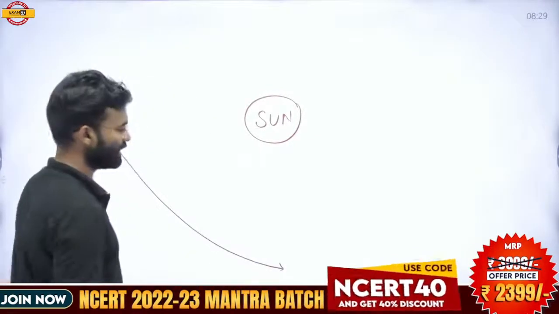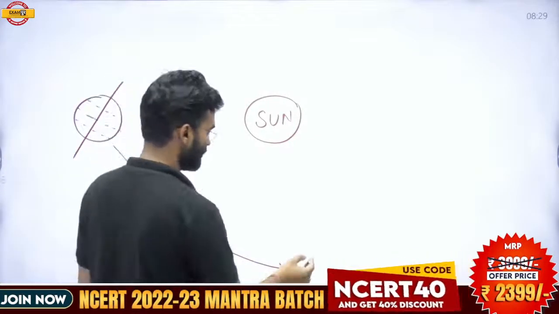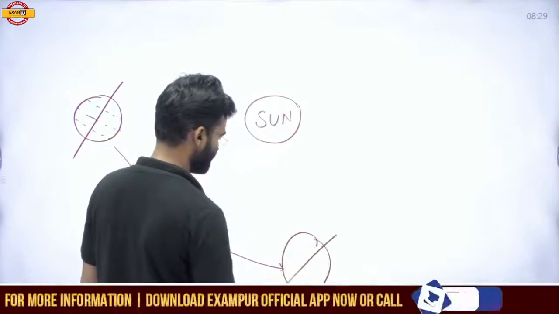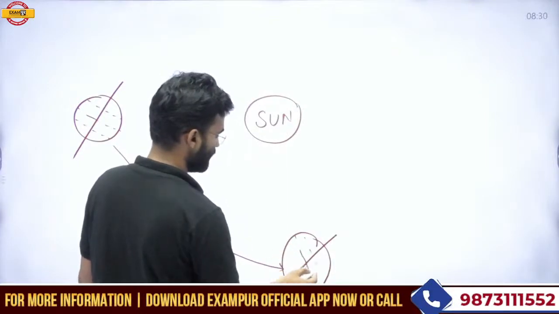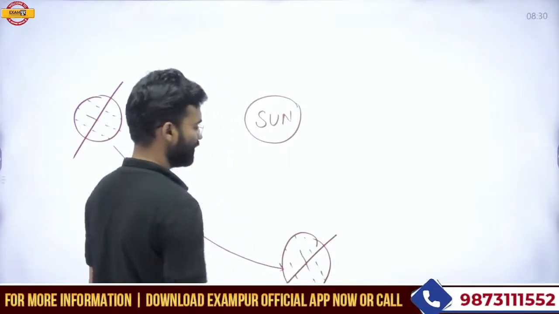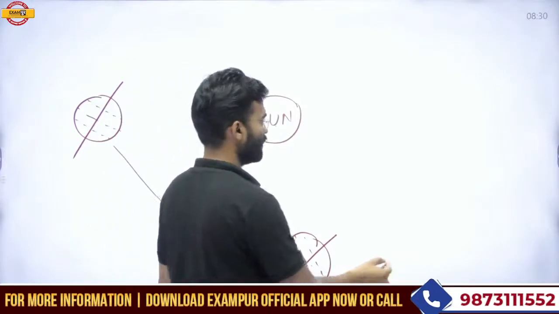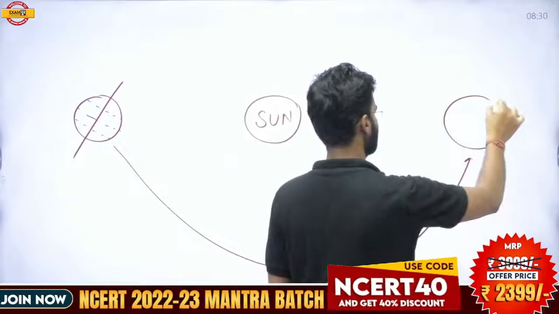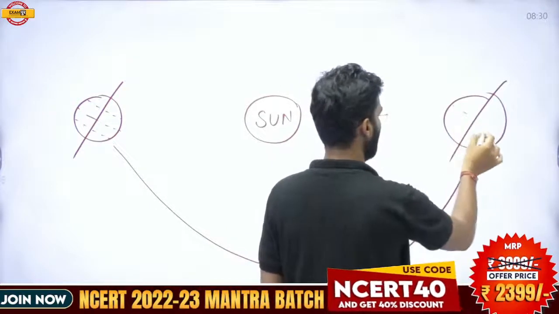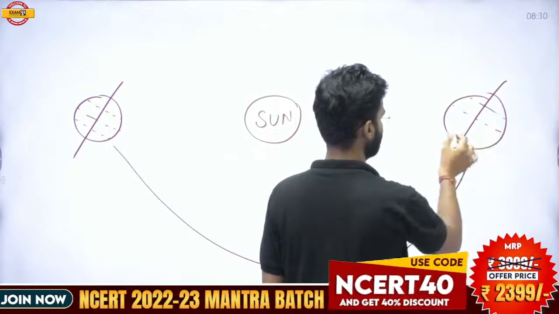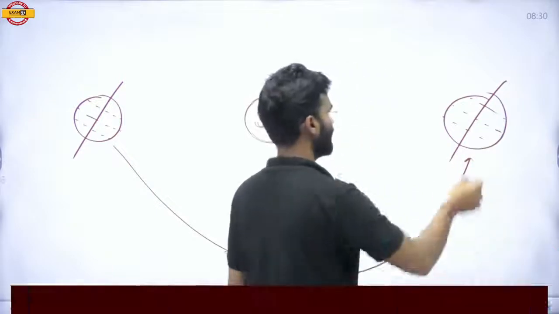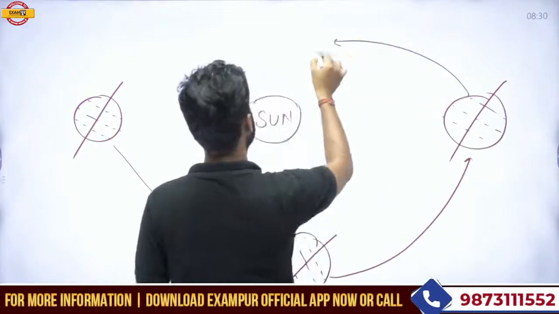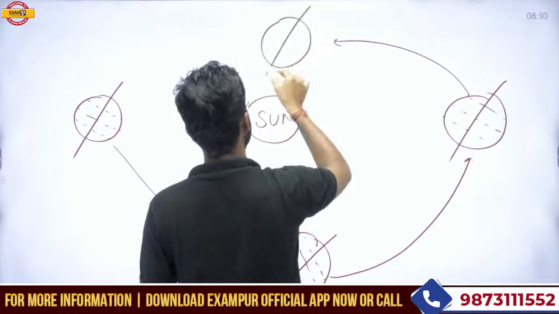The direction of the revolution of the earth is anti-clockwise. There are only two planets, Venus and Uranus, which revolve around the sun in the clockwise direction. Otherwise, all the planets of the solar system, that means the remaining 6 planets, revolve around the sun in the anti-clockwise direction.